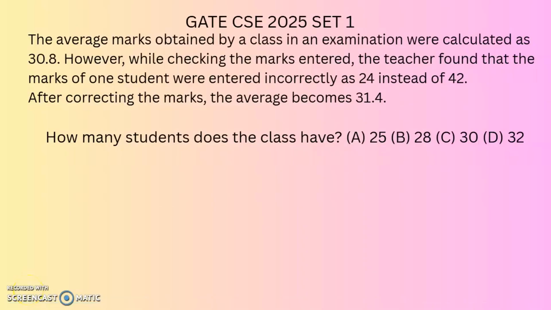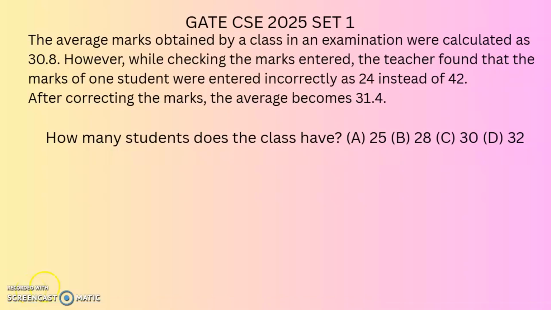Next question: the average marks obtained by a class in an examination were calculated as 30.8. However, while checking the marks entered, the teacher found that the marks of one student were entered incorrectly as 24 instead of 42. After correcting the marks, the average becomes 31.4. How many students does the class have? The four options are 25, 28, 30, 32.